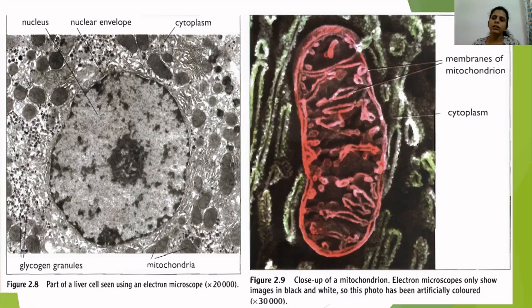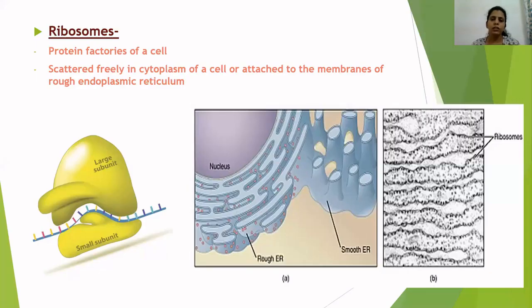Just remember that mitochondria are present in large amounts in certain cells of the body. Remember the basic structure of mitochondria, and remember that mitochondria are known as the powerhouse of a cell, because in mitochondria aerobic respiration takes place. And in the process of aerobic respiration, what happens? Glucose combines with oxygen in order to give a large amount of energy, along with the production of carbon dioxide gas and water molecules.